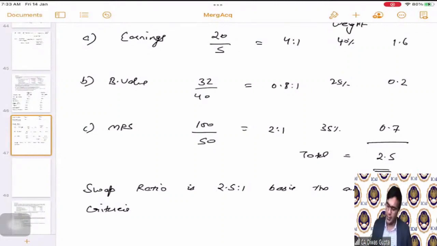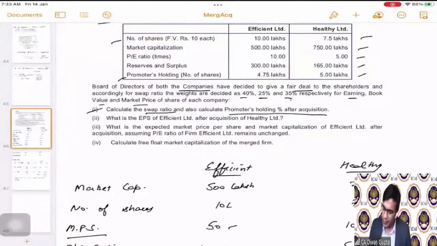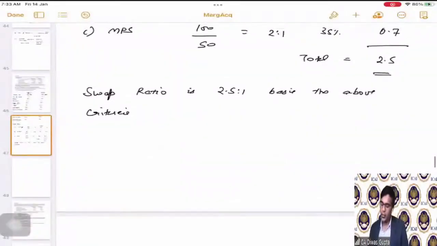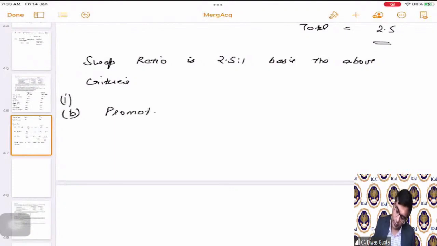Then coming to the first part only, they are asking us also to calculate the promoter's holding. What is going to be the promoter's holding after acquisition? So we have to first calculate the total number of shares and the promoter's number of shares. So for the first part only, we are doing the B part. Promoters holding.